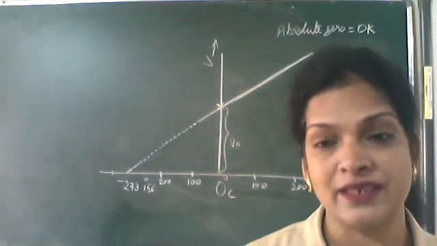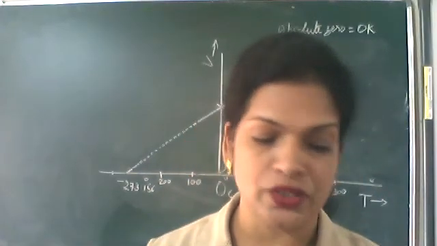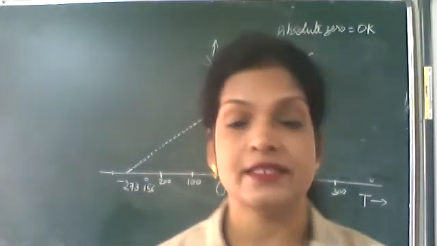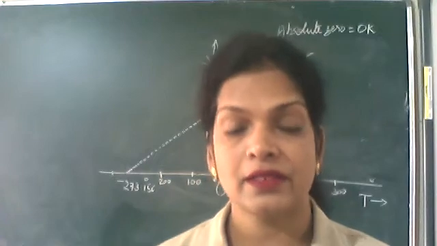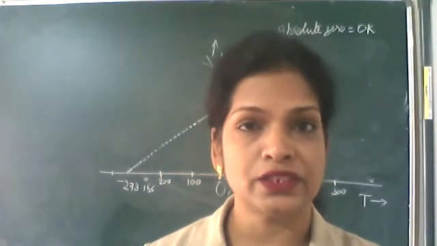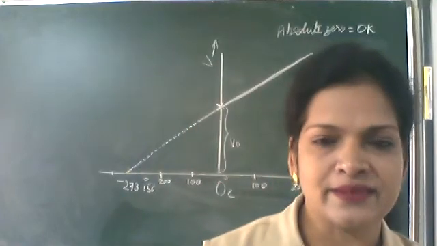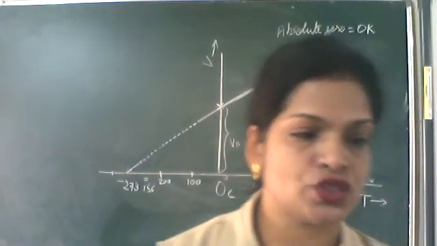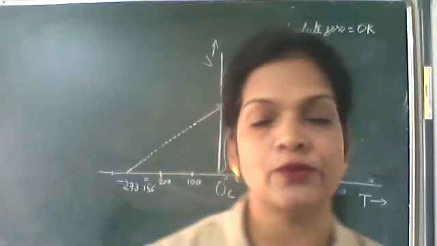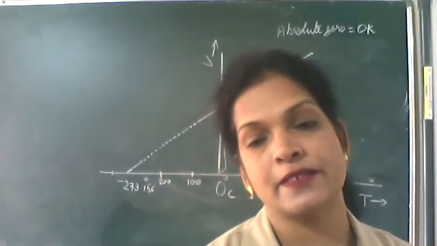Write in brackets, imaginary. The lowest temperature at which the gases are supposed to occupy 0 volume. The lowest temperature, that is imaginary temperature at which gases are supposed to occupy 0 volume, is called absolute 0.